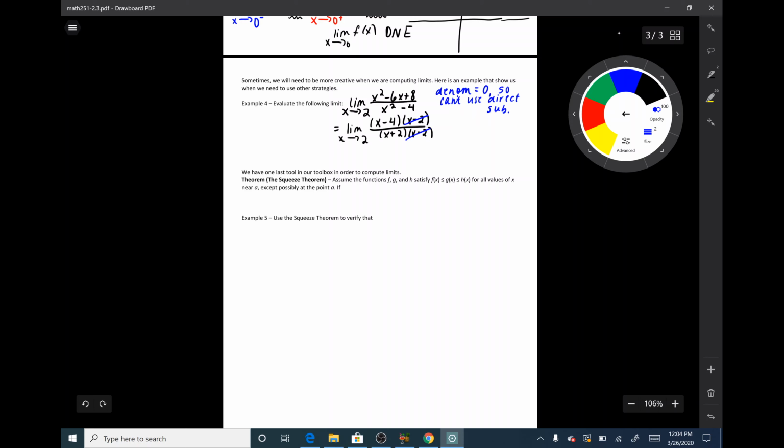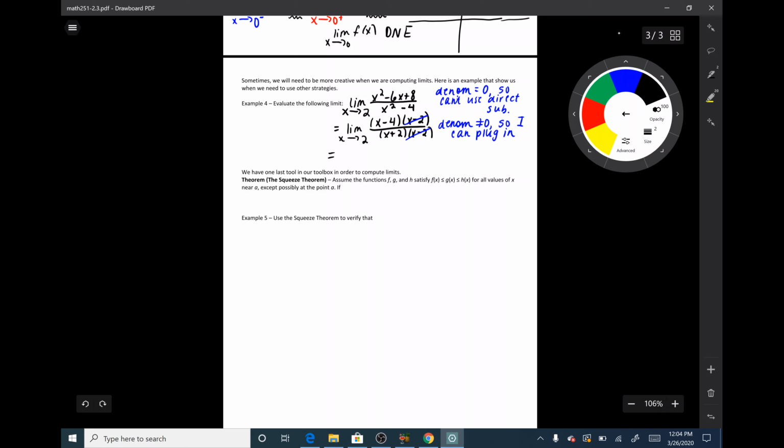And now, when I plug in x equals 2 into the bottom, my denominator is not equal to 0. So now the denominator does not equal 0, so I can plug in.